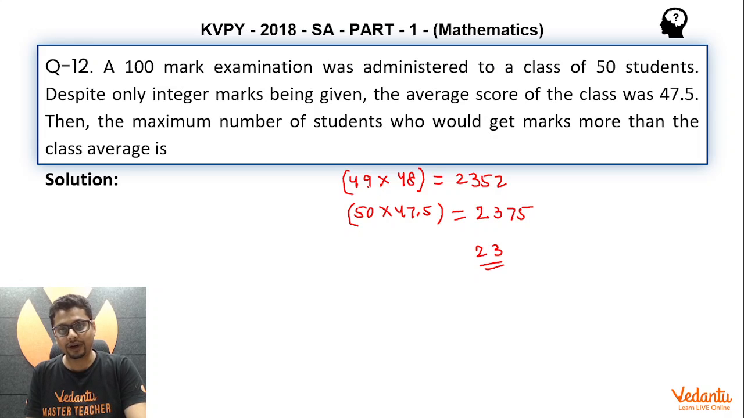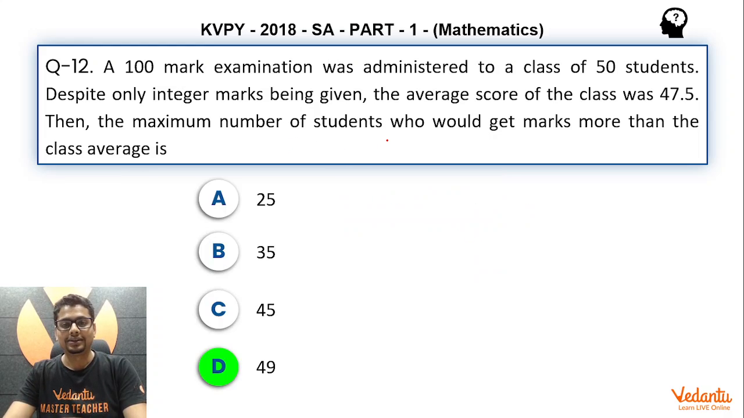So with 49 students getting just more than average marks, 48, we are indeed getting that the 50th student would be getting less than average mark 23, which is an integer. So with all conditions satisfied, that means the maximum number of students who would get marks more than the class average is 49.